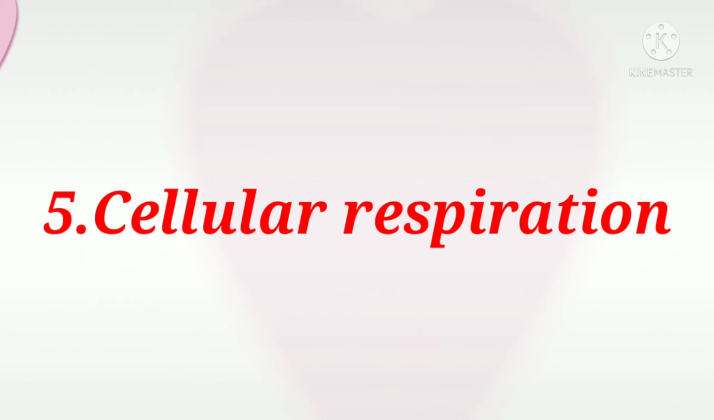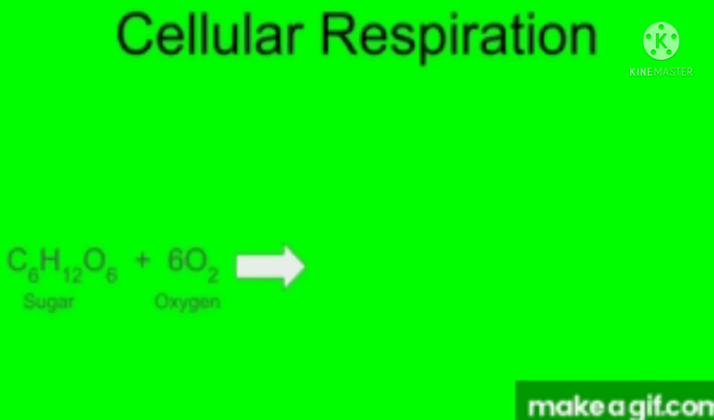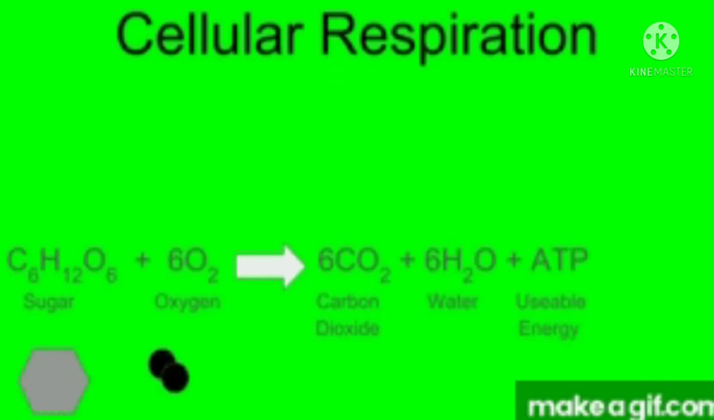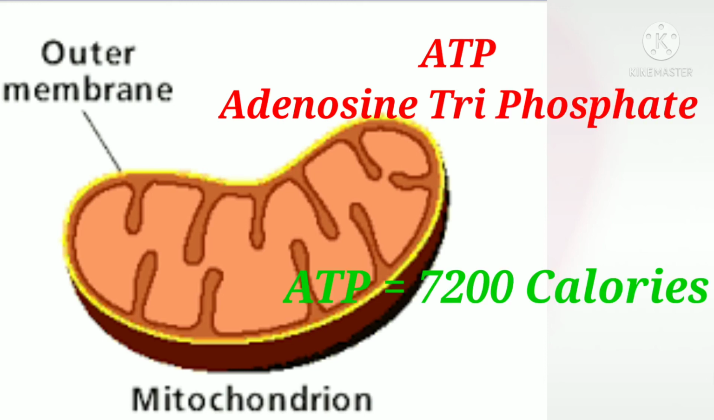Cellular respiration. When oxygen enters into the cell and reacts with glucose molecules to form carbon dioxide, water and energy, this process is called cellular respiration. In eukaryotic cells, the cytoplasm and mitochondria are the site of the reactions. The produced energy is stored in mitochondria in the form of ATP. That is why mitochondria are called the powerhouses of the cell.